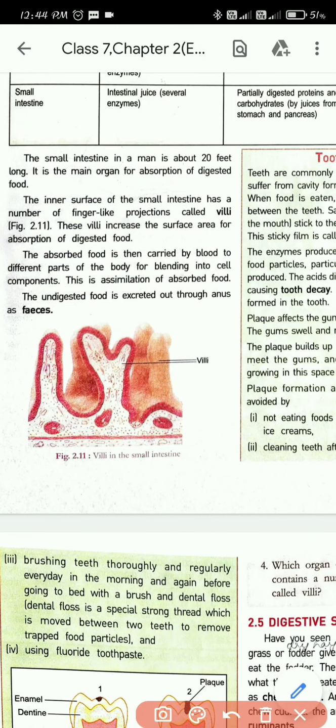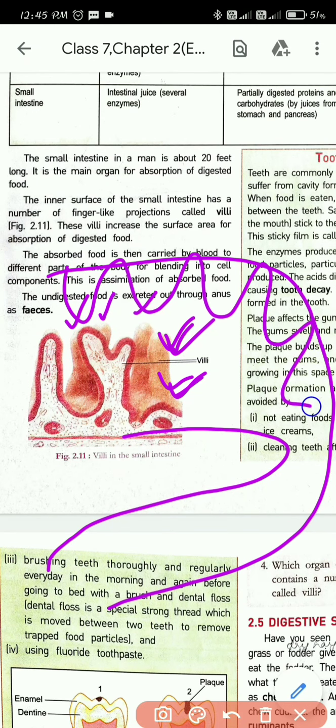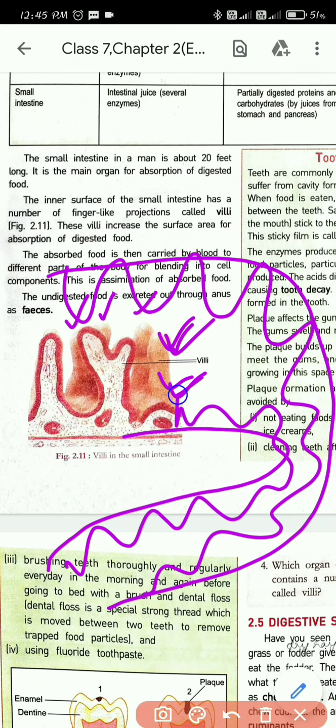Can you see these finger-like things? They resemble your fingers, right? Our small intestine is made up of these finger-like projections. They are known as villi. You will find so many finger-like projections in both the walls. So these are the villi.